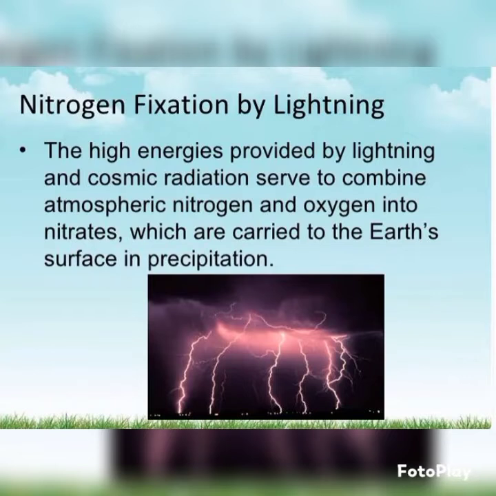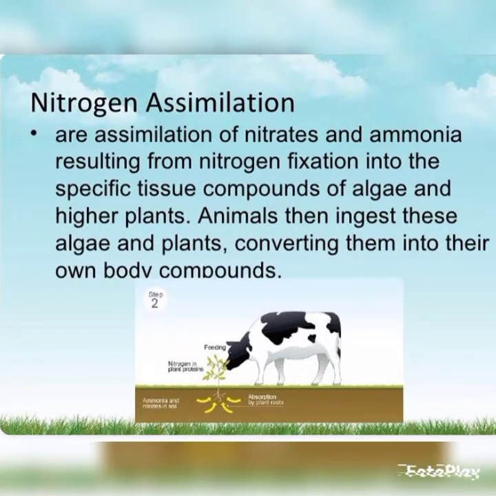Nitrogen fixation by lightning. The high energies provided by lightning and cosmic radiation serve to combine atmospheric nitrogen and oxygen into nitrates, which are carried to the Earth's surface in precipitation. Nitrogen assimilation: the assimilation of nitrates and ammonia resulting from nitrogen fixation into the specific tissue compounds of algae and higher plants. Animals then ingest these algae and plants, converting them into their own body compounds.